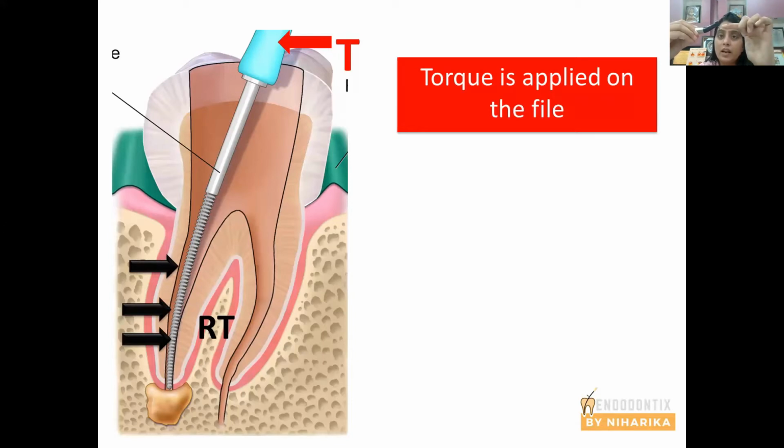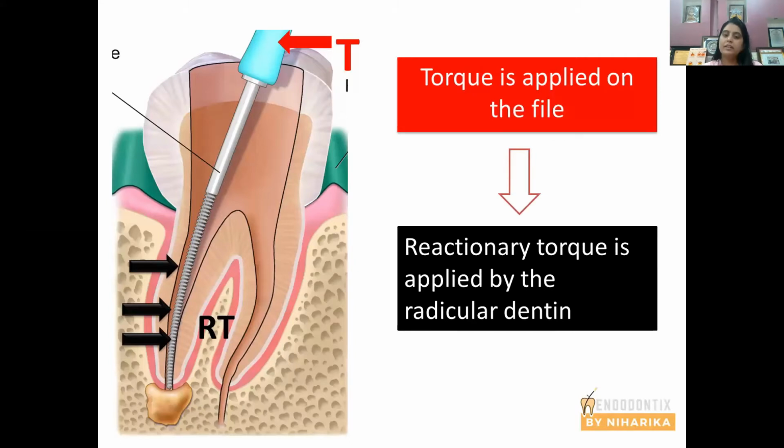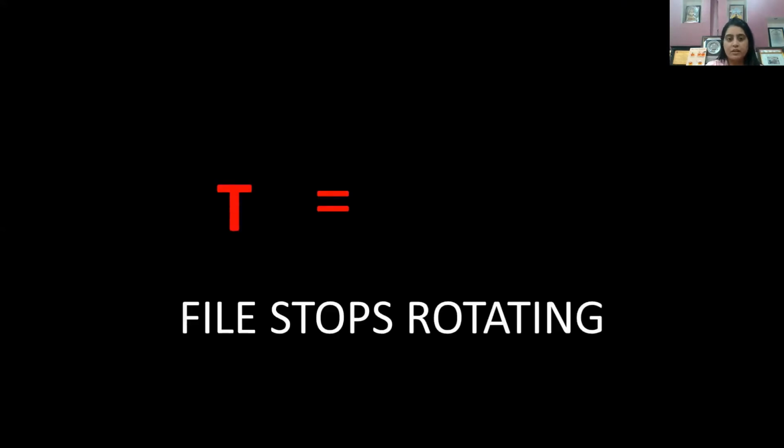Now the amount of force distributed is equal through the entire length of the file. The torque at the tip of the file and the torque at the handle of the file will be the same. But reactionary torque at the tip of the file and at the handle of the file, or the shank of the file, is different. So coming back to this point, you apply torque on the file through the endomotor, and in return of this torque, reactionary torque is produced by the radicular dentinal walls. So when torque is equal to reactionary torque, what is going to happen? File stops rotating.